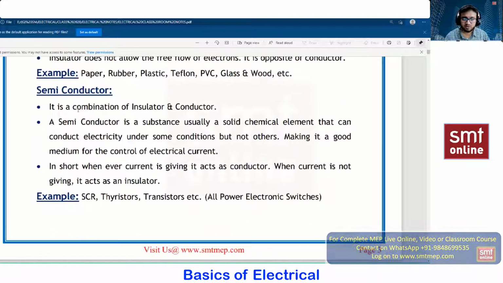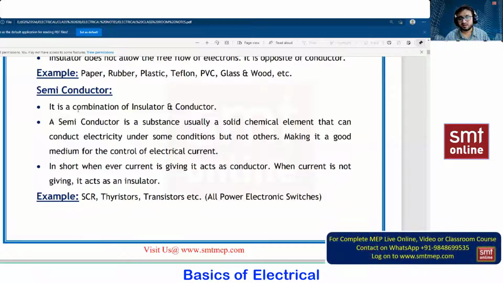Next, we have one more thing called a semiconductor. So what is meant by semiconductor? It is a combination of insulator and conductor. This is actually a man-made device. So this man-made device works as an insulator also, and works as a conductor also. This is a very important and very demanding thing in the electronic area.